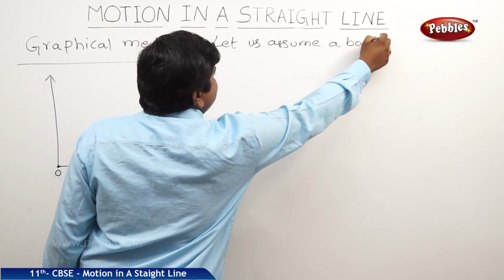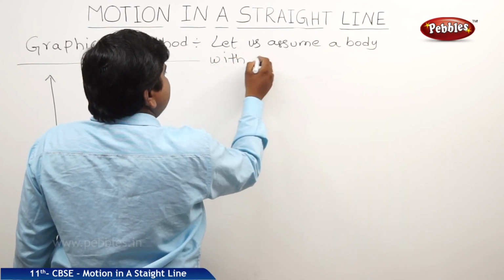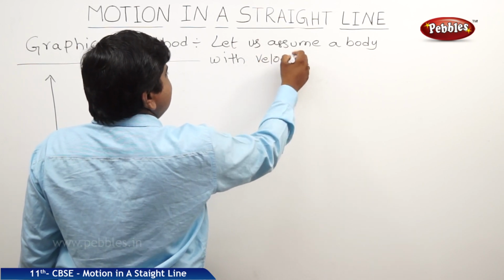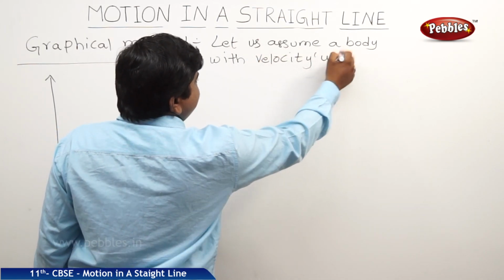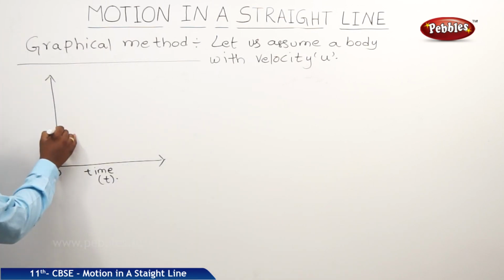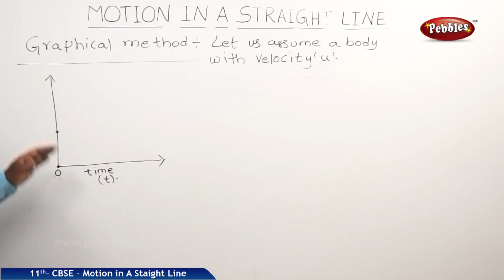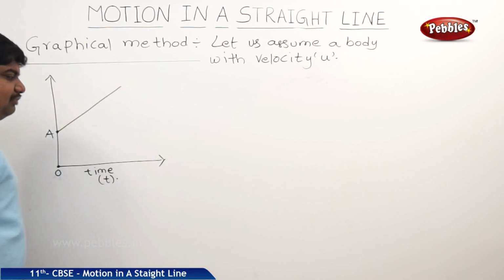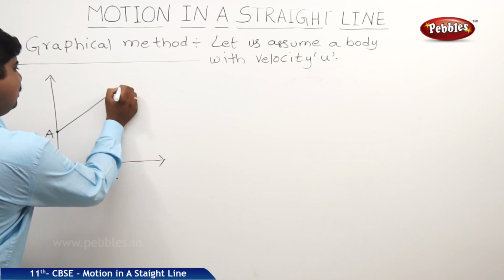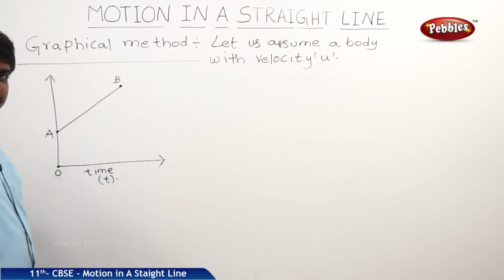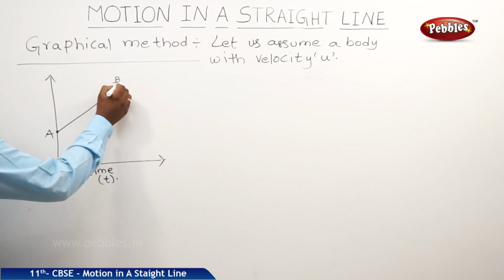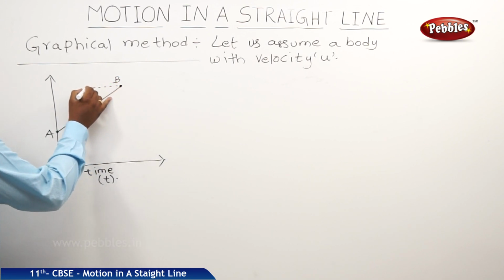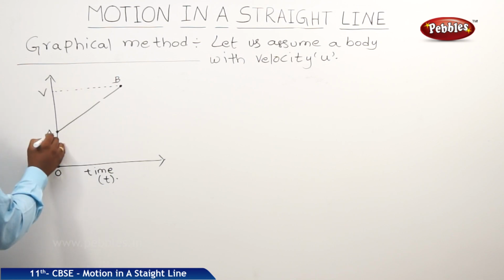So let us assume a body with initial velocity u. So it has started here. Let us take this point as A. So at point A, the body has uniform initial velocity u, and the body was started under the uniform motion, and it has reached a point called B. At this point, its final velocity will become v. Here it has u.